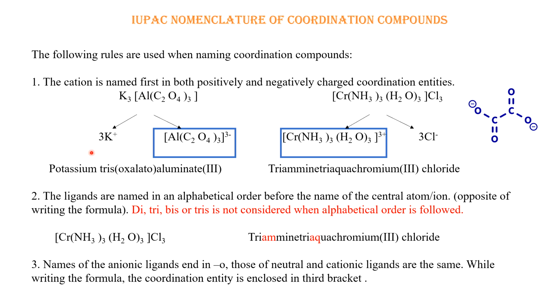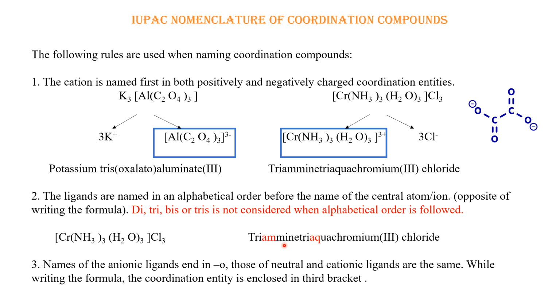I hope you understood this one. Then let us go to the second point: the ligands are named in alphabetical order before the name of the central atom or ion. Here you see an example where two different ligands are in the coordination entity. Ammonia is abbreviated as amine, and water is abbreviated as aqua.